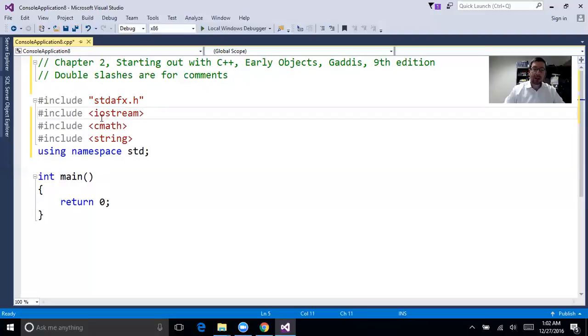For instance, I want to include iostream, and math, so I can use math functions, maybe. I will, maybe I won't. I don't know. And string. If I want to use this thing called string, I have to bring it up. Whatever it is I want to use, I have to include it ahead of time. Okay, so not a big deal. Whatever program we're writing, include it ahead of time. Fine, end of story. Using namespace std.